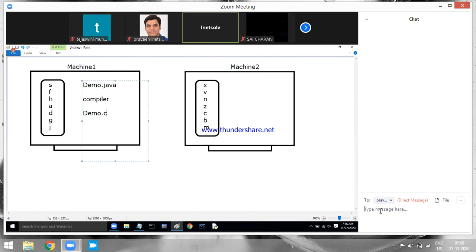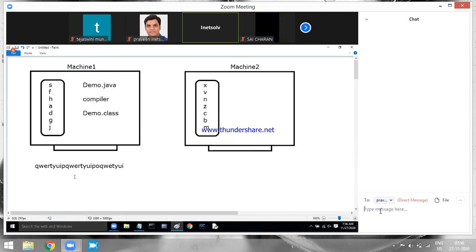The compiler will generate what? .class file. What does your .class file contain? Special Java language instructions. This special Java language instructions will not be understood by the processor of your machine 1. Then what we do? We give this .class file to whom? JVM. What will JVM do? The JVM will take your .class file, read all these instructions, understand them, convert them, and then give it in machine 1 understandable format.